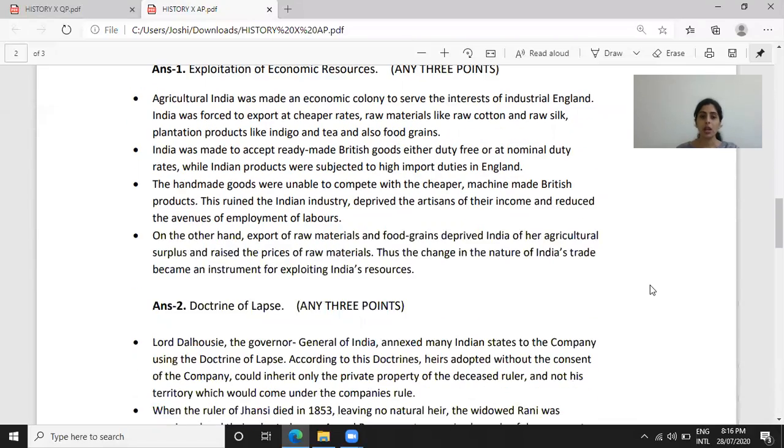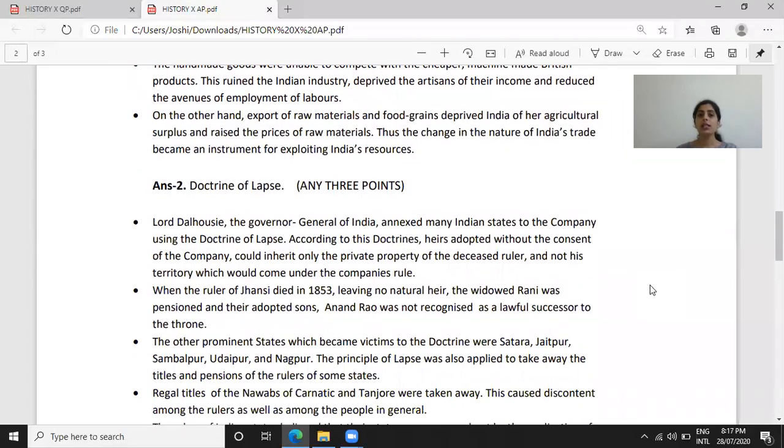Answer number 2, doctrine of lapse. This answer is of 3 marks. So here you have to mention any 3 points. Point number 1, Lord Dalhousie, the Governor General of India, annexed many Indian states to the company using the doctrine of lapse. According to this doctrine of lapse, heirs adopted without the consent of the company could inherit only the private property of the deceased ruler, that is the king who passed away, and not his territory, which would come